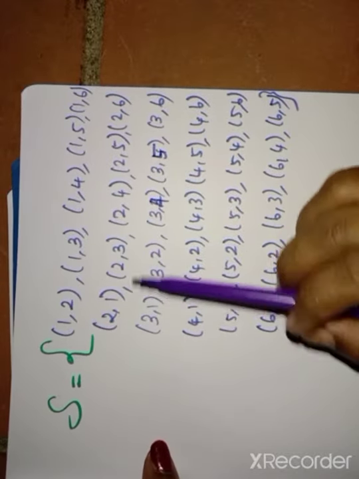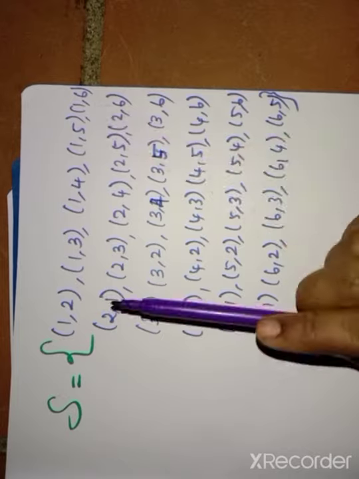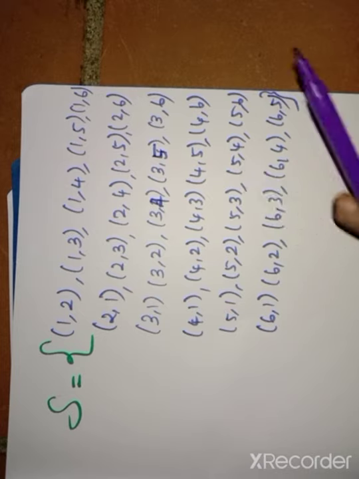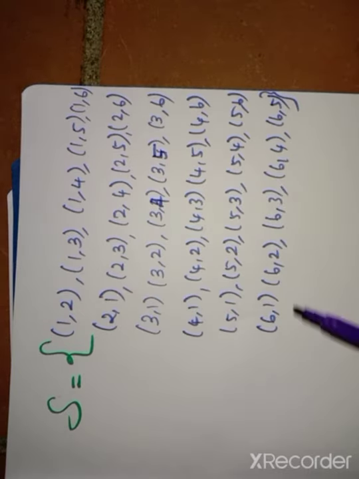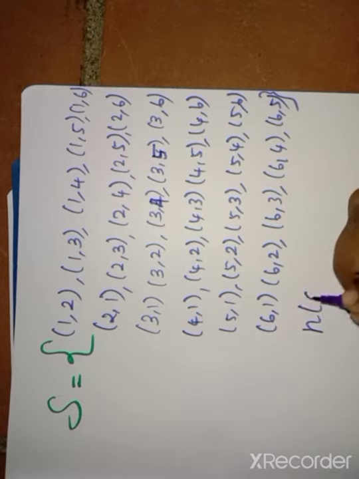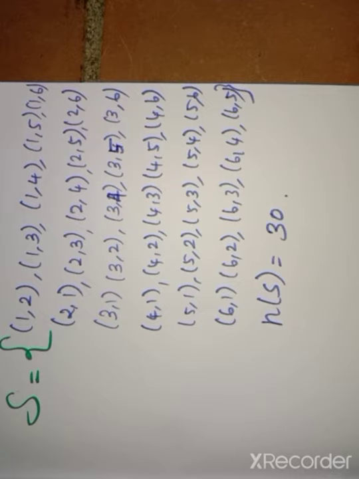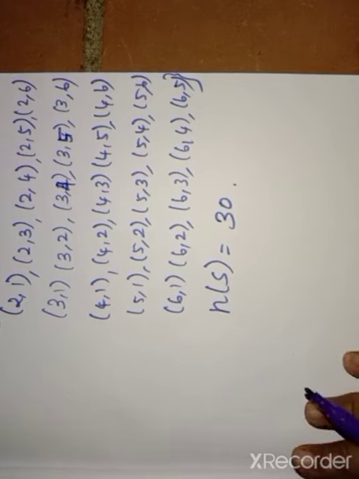So here we want to write the total number of the sample space. Here you have to count 1, 2, 3, up to 30. So n of S for the 6 numbered balls is 30. For the 2 dice we have 36 sample points. For the numbered balls we have 30, because we take the numbered balls one by one. We don't have the paired element. That means a couplet or doublet is not there, like that we have to mention.